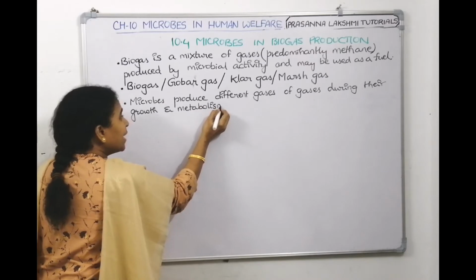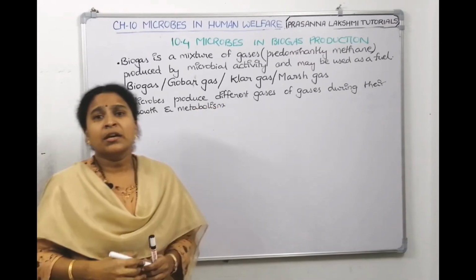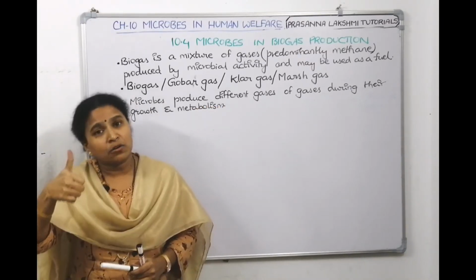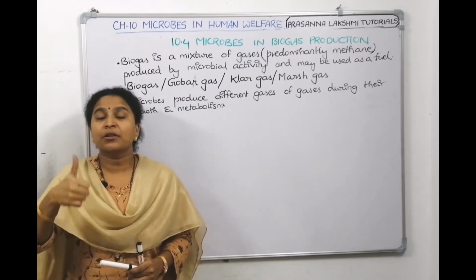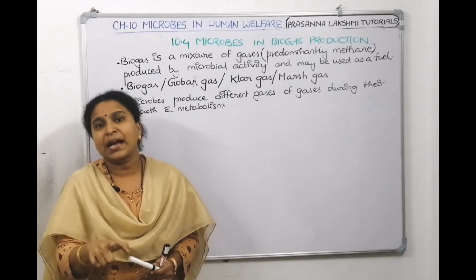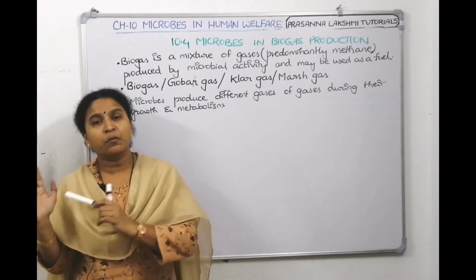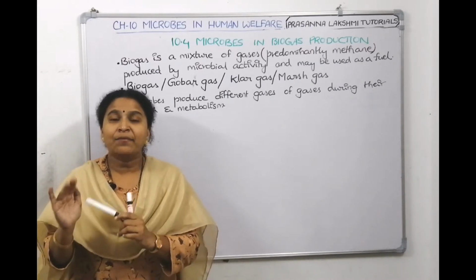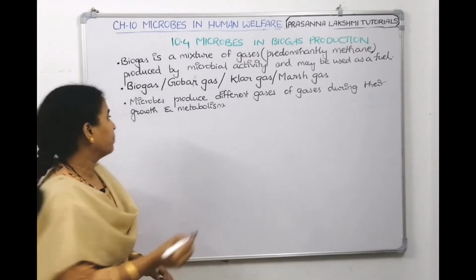Now, which type of gas is produced depends upon the microorganism involved and the raw material or substrate. Again, listen. The type of gas produced depends upon which bacteria is involved and which substrate you are taking. So let us write down.